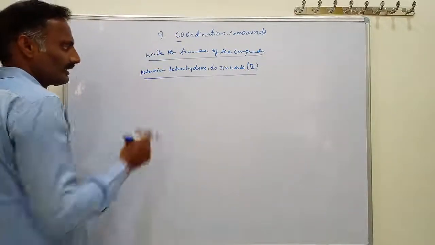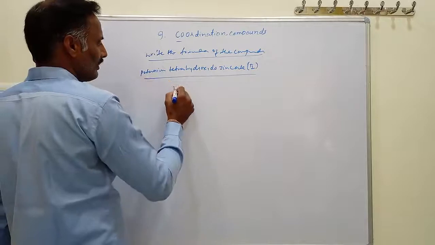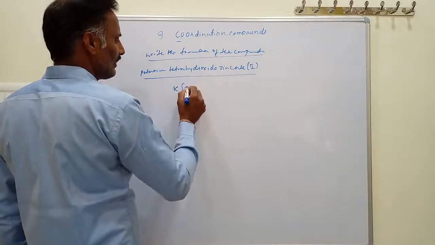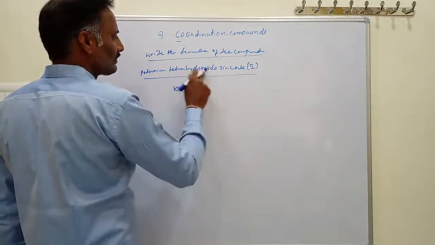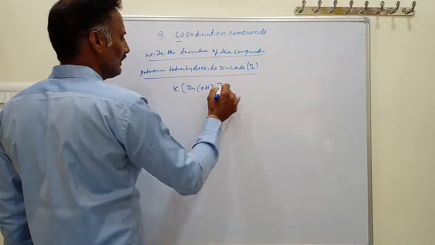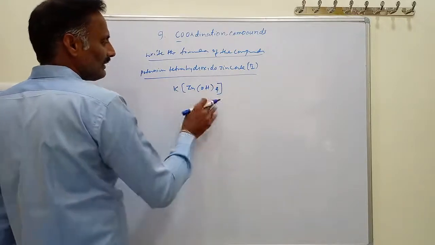Second, here the IUPAC name is given, then you write down their formulas. Potassium means you write down potassium. Here, tetrahydroxide zincate: you write zinc as the metal. Hydroxide is called a ligand. How many ligands are there? 4 ligands, like this. Then you balance the charge here.